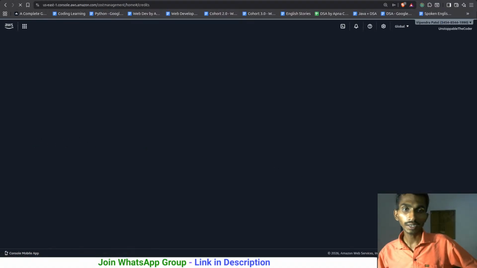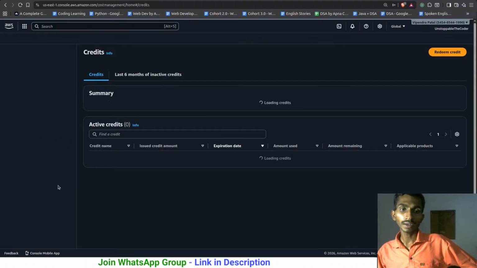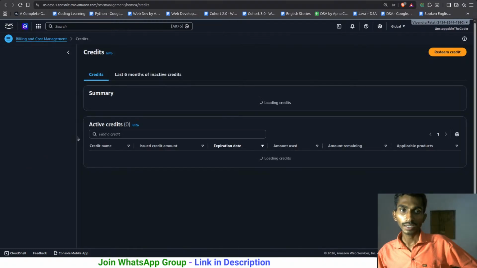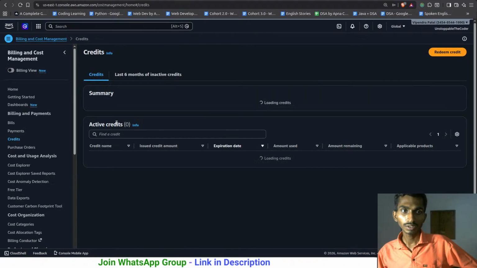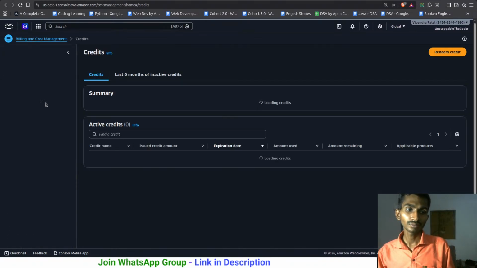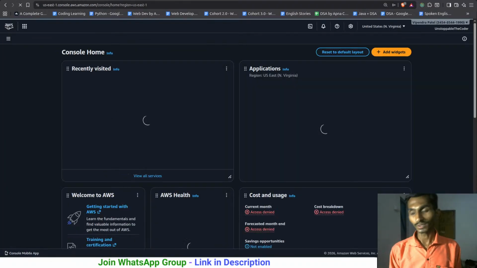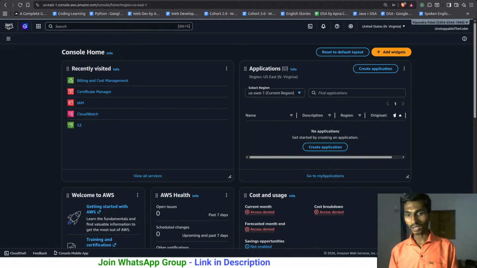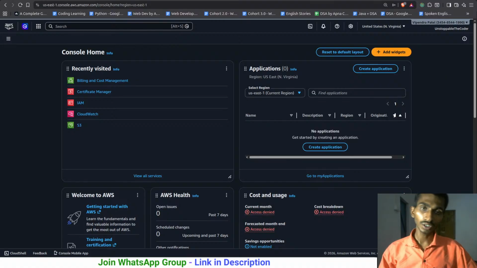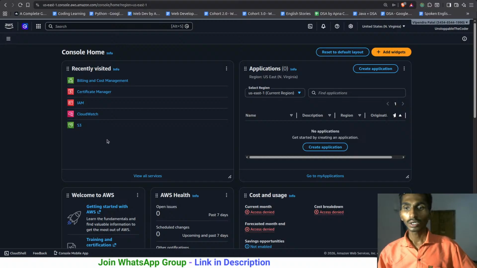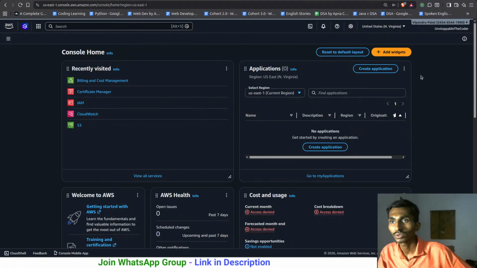You can click on credits and you will see all the credits that you have. I think even this is not possible. Yeah, okay. Let me go to the home page. A few things are not possible over here. If you are the root user, you can do anything. If you are an IAM user, unless the root user authorizes you for that particular action, you cannot do it. So that was it.